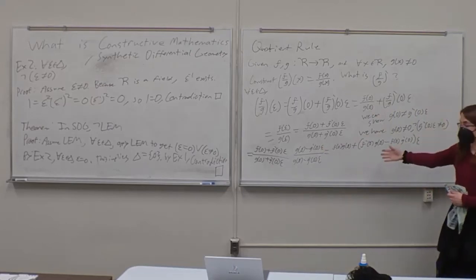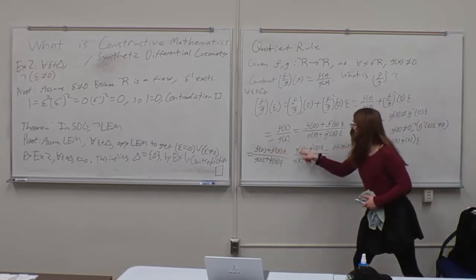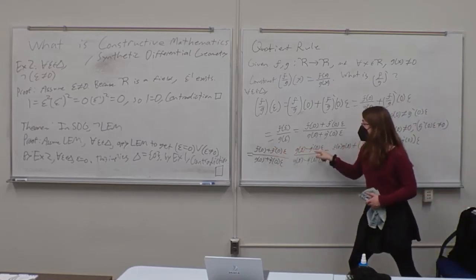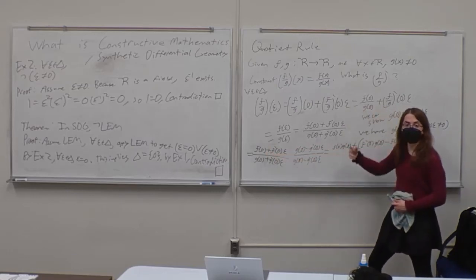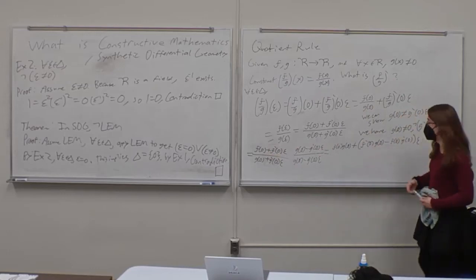And this is because if we multiply this out, we get these two terms, but we don't get this final term because epsilon squared is equal to 0, so that term cancels out.